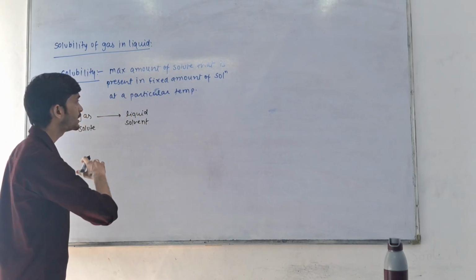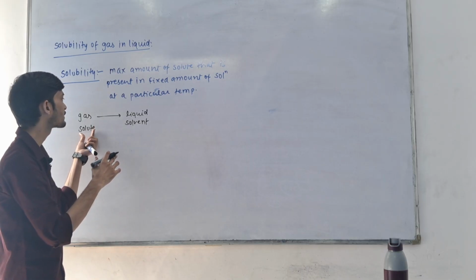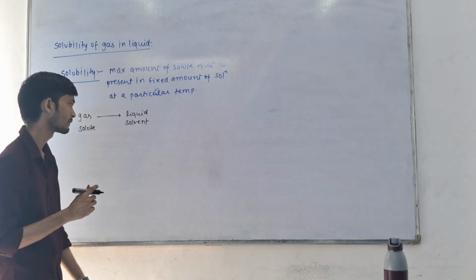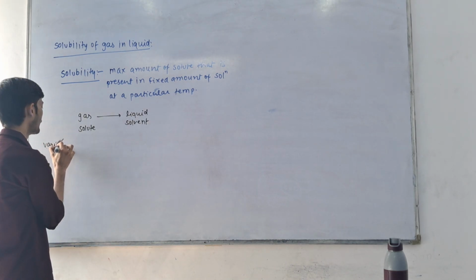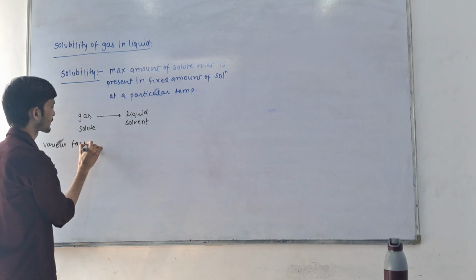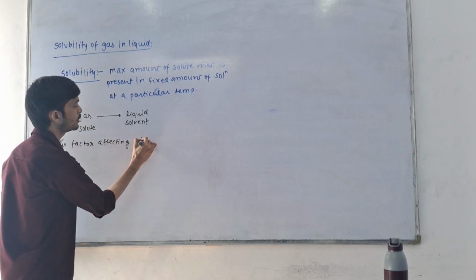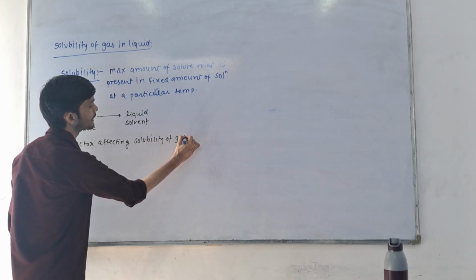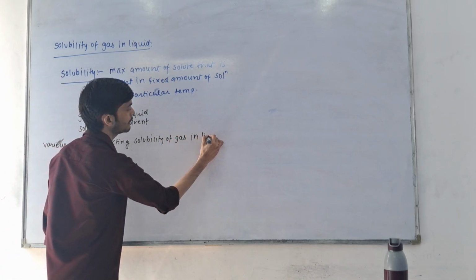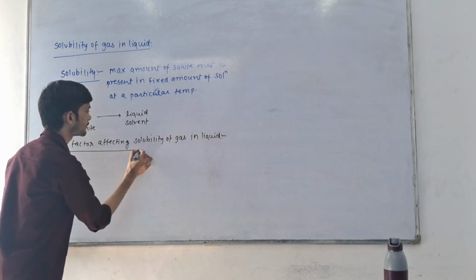So what will be the various factors affecting the solubility of gas in liquid? We are going to talk about all these factors one by one.